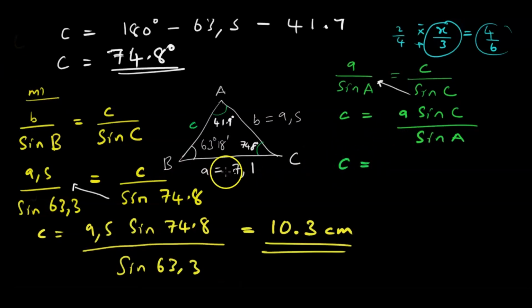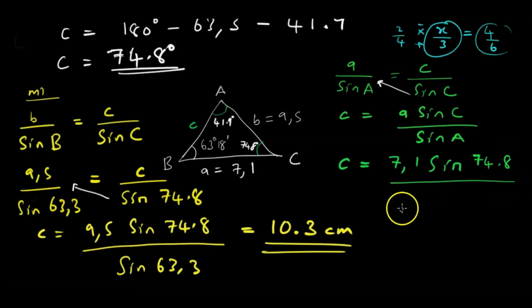C is equal to a, 7.1, the sine of what is C, 74.8, over what is the sine of A? So the sine of 41.9. So moment of truth.